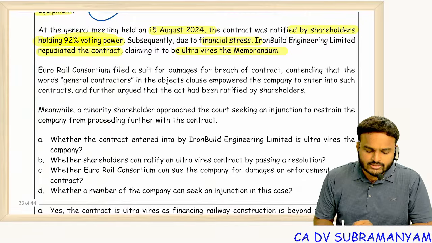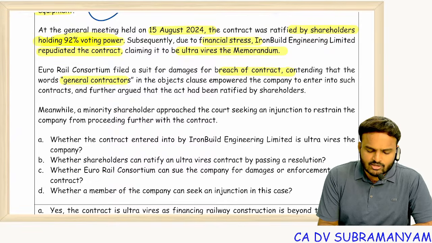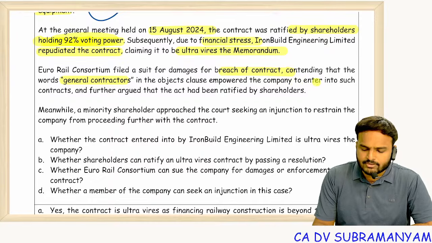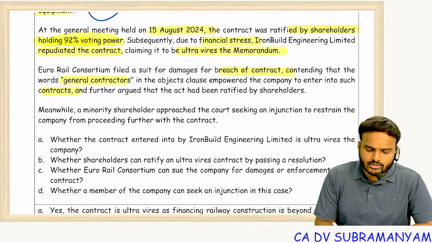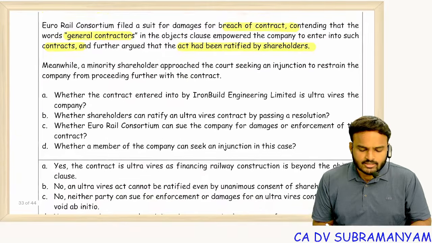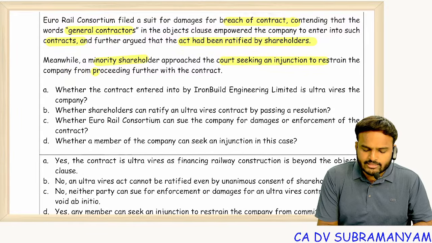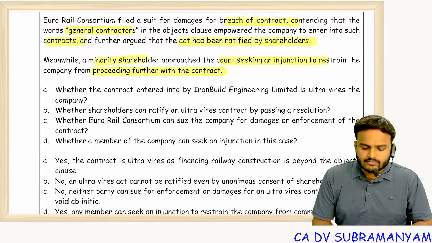Euro Rail Consortium filed a suit for damages for breach of contract, contending that the words general contractors in the object clause empowered the company to enter into such contracts, and further argued that the act had already been ratified by the members. Meanwhile, minority shareholders approached the court seeking an injunction to restrain the company from proceeding further with the contract.